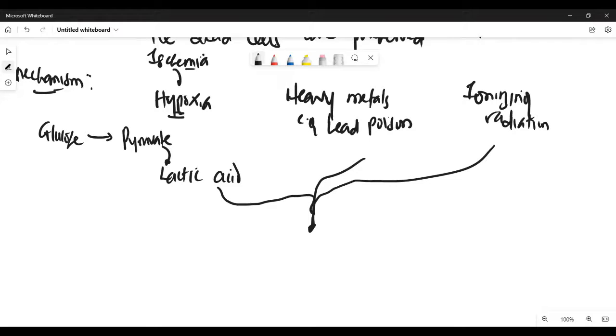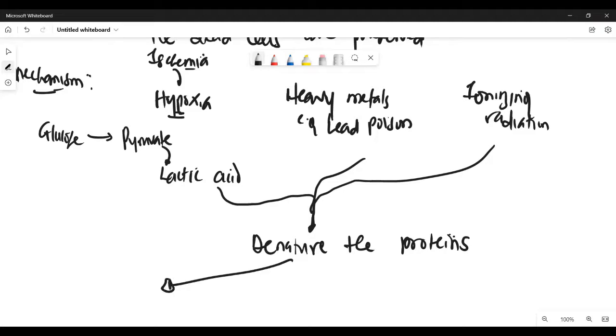are going to denature protein. And that's the key word here: denature. They denature the protein, in other words, inactivate the protein. So the question is, what are the proteins? Any protein inside the cell can be denatured. For instance, they can denature the structural protein.